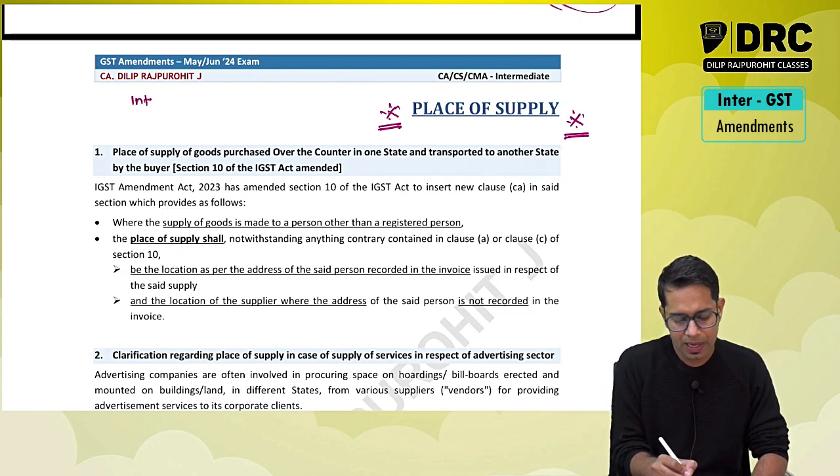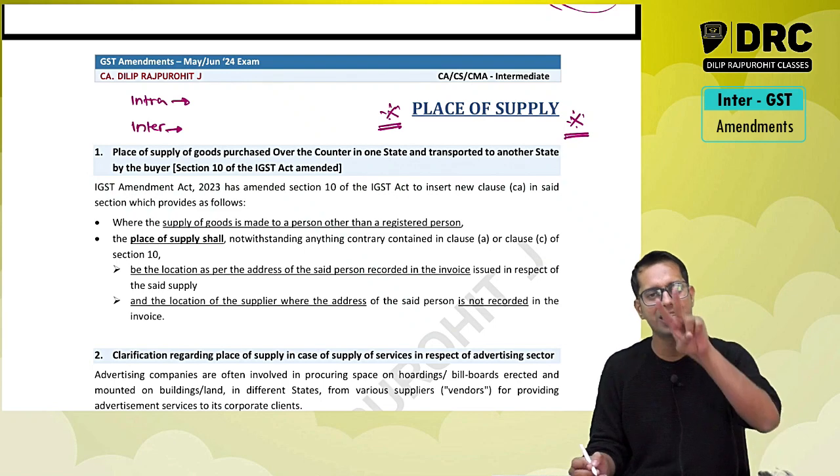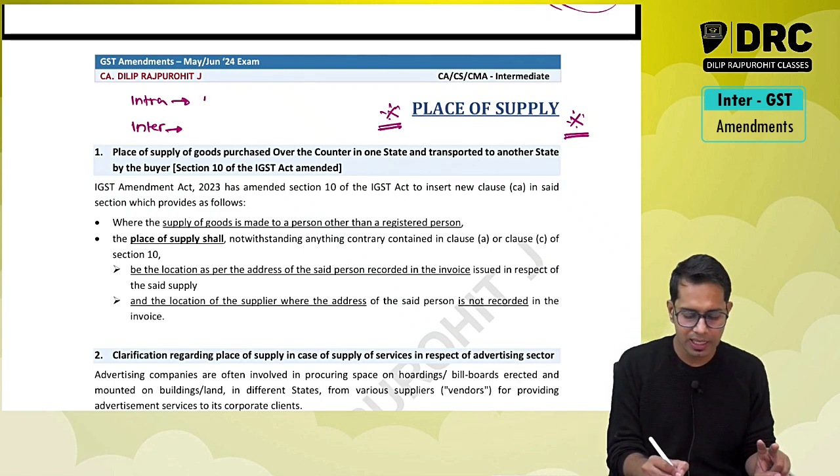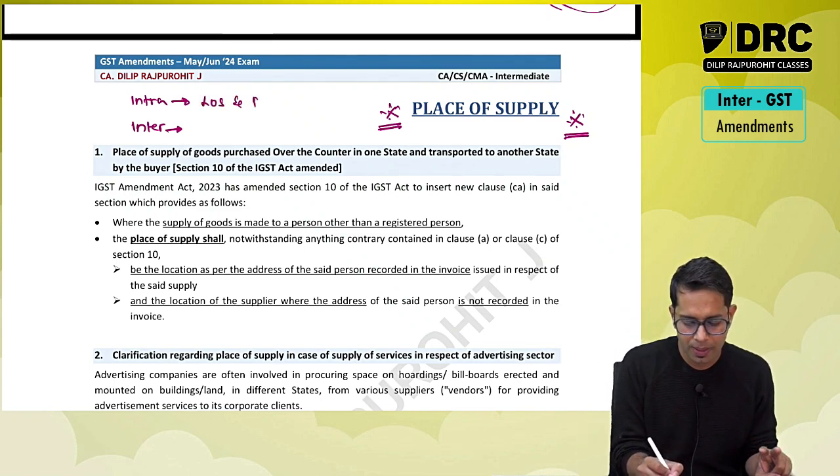See, why is place of supply important, sir? Because if I want to know whether a supply is an intrastate supply or interstate supply, then I check two things. What do I check? I check the location of supplier and place of supply.